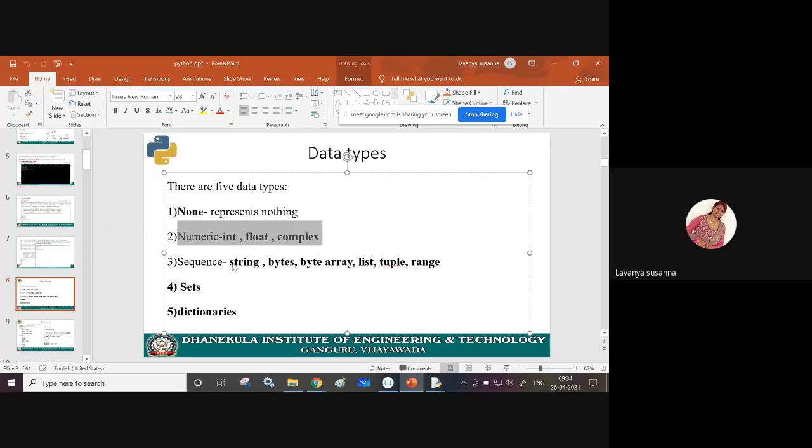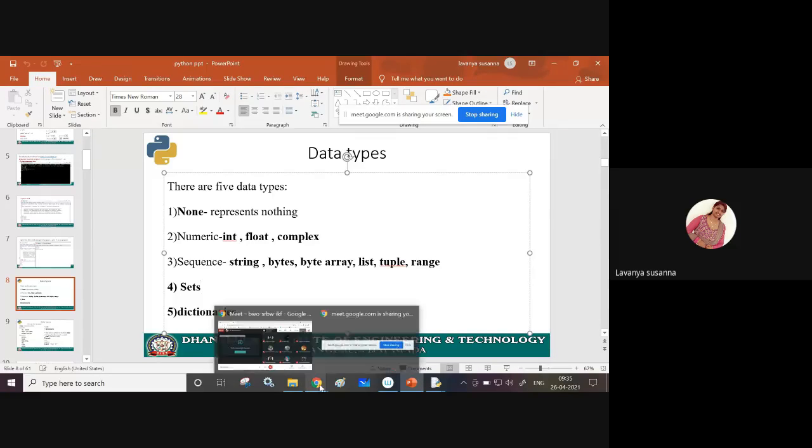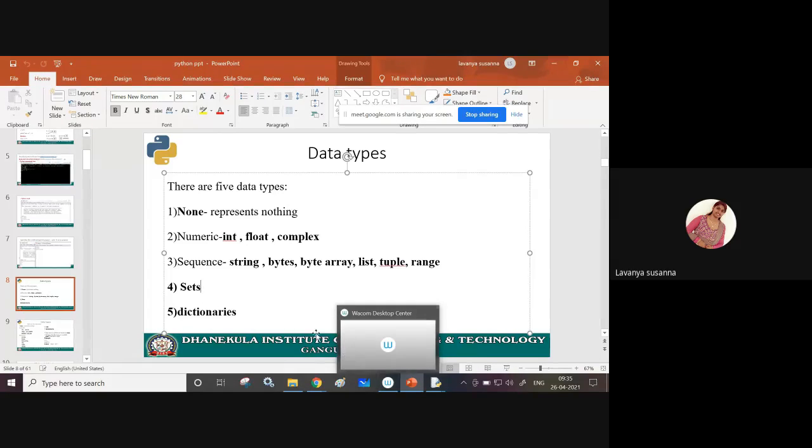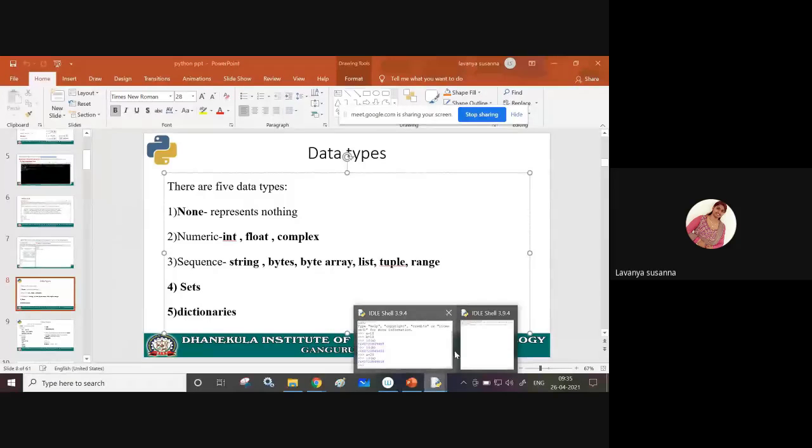Yes, see here, string. In the previous class, I had discussed strings and methods of strings. Again, now see here, string. This string is an immutable data type. What is immutable? You cannot change. Remember, immutable means you cannot change. Mutable means you can change. Okay, int, float, complex are immutable data types, and string. String is an immutable data type. Let us see. See, immutable means you cannot change, right? Let us see it.